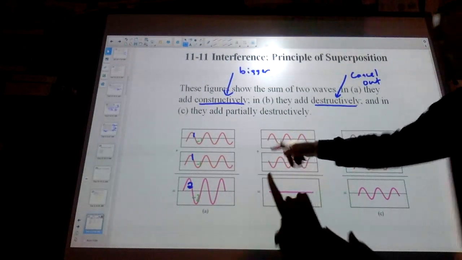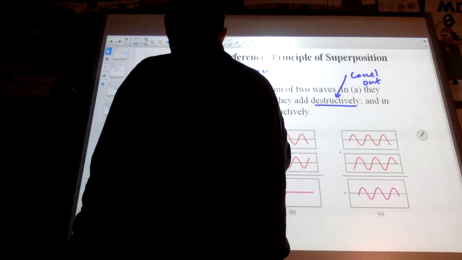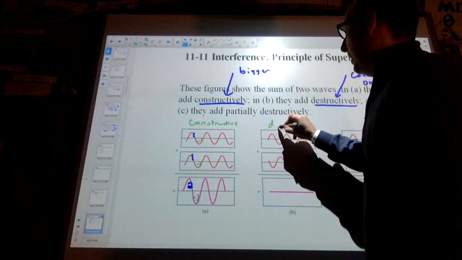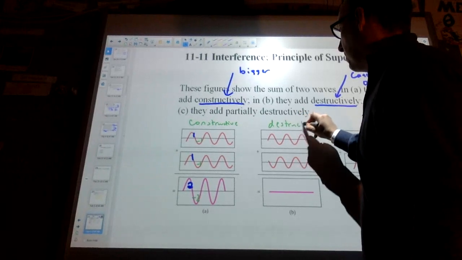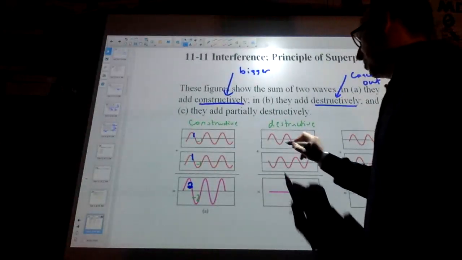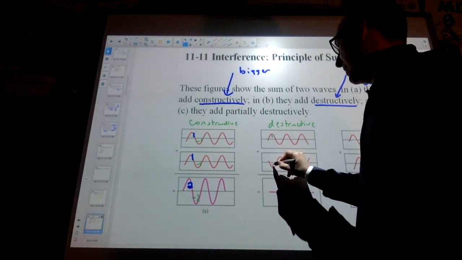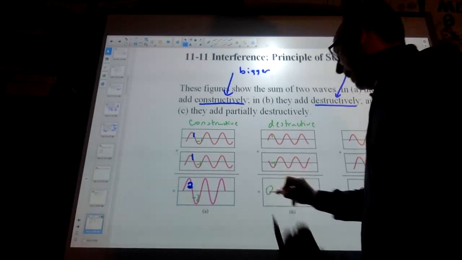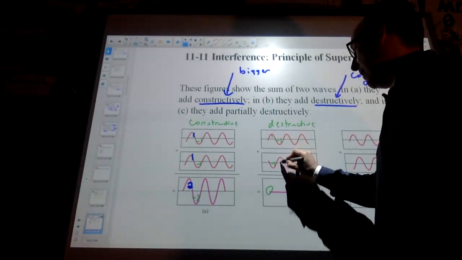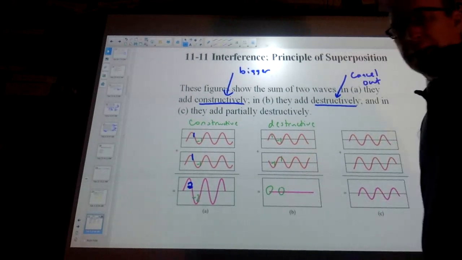In the same case here, so this would be constructive. In the case here, this one would be destructive. And so if this is 1 unit and this is -1 unit, it would add up to 0. And if this one was -1 and this one was 1, this one would add up to 0.